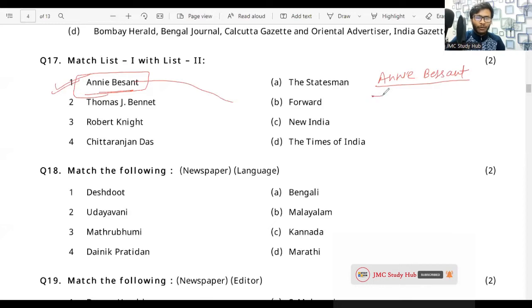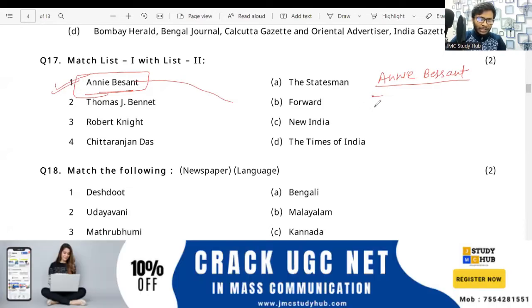The first point is about Annie Besant: New India, right? So note it down. She founded the daily newspaper New India, established in 1914, right? Please note it down.